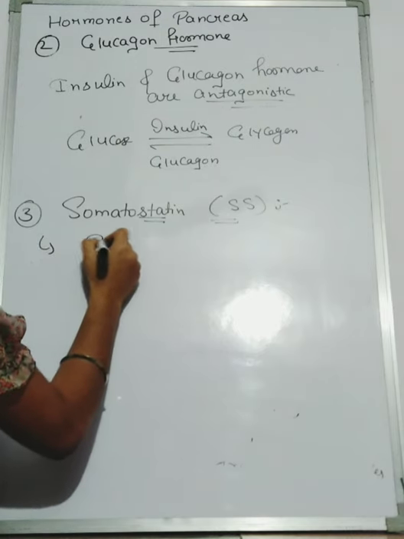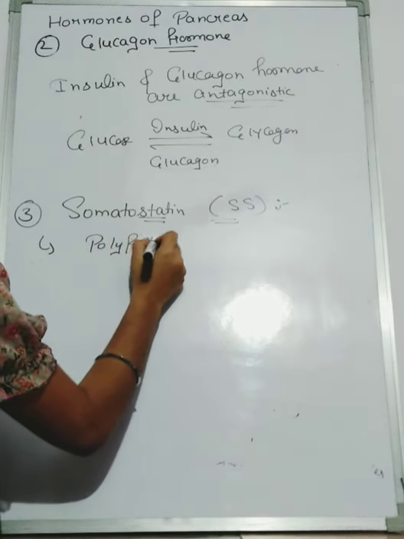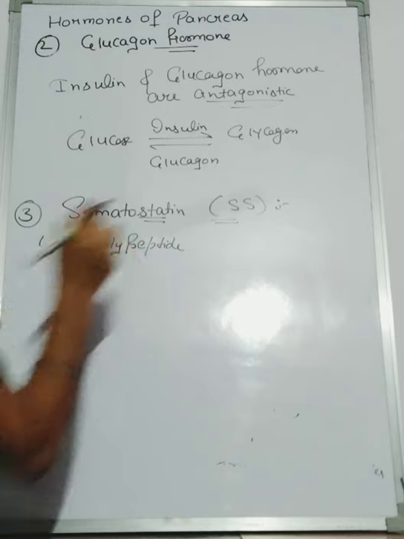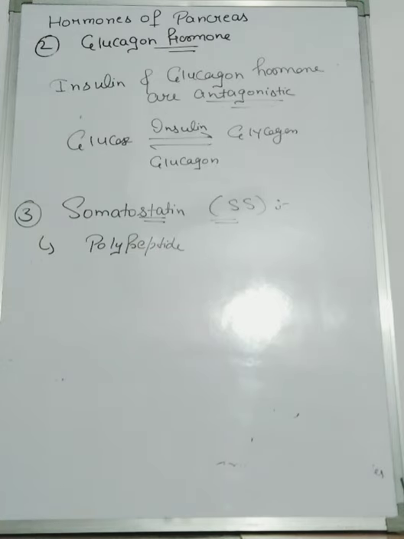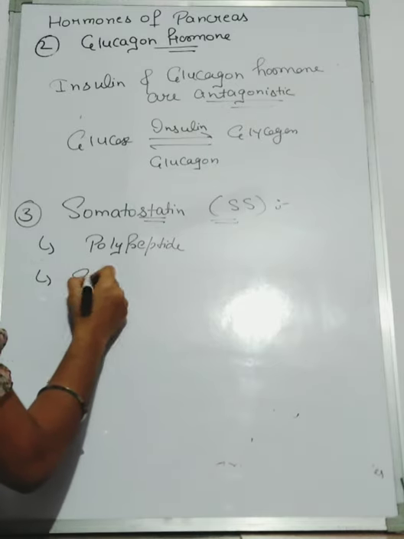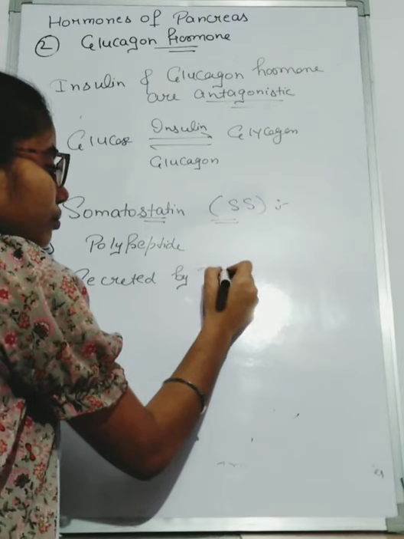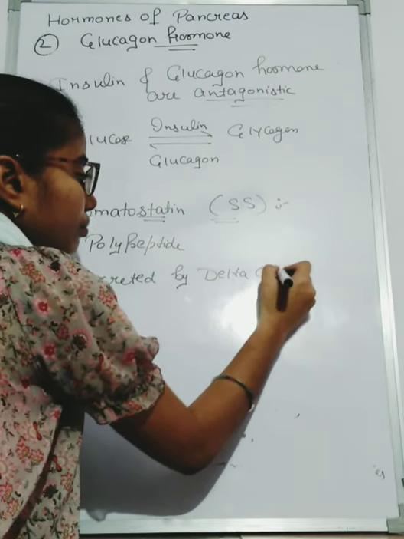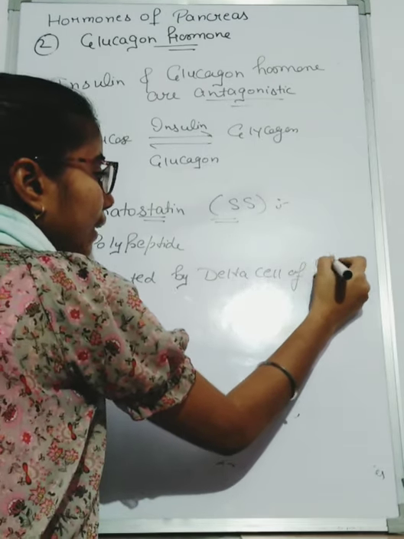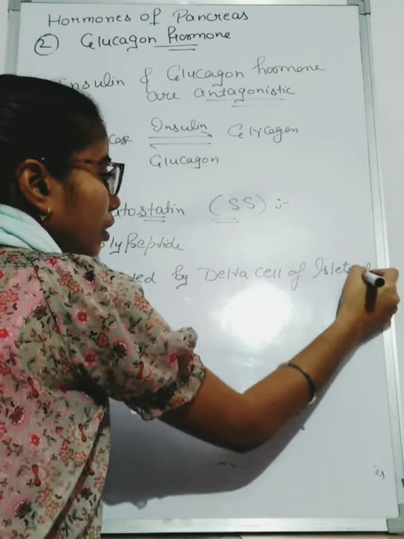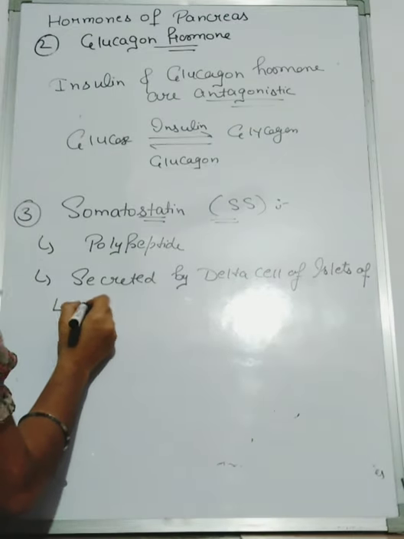Chemical nature is polypeptide. And this hormone is secreted by the delta cell of the islets of Langerhans.